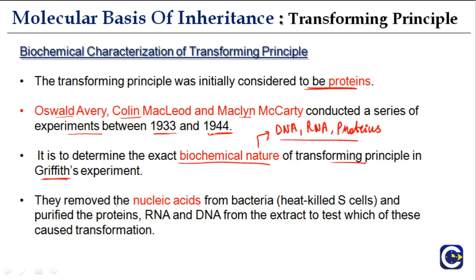So what they did is they removed nucleic acids from bacteria, heat killed S cells, and purified the proteins, RNA and DNA from the extract to test which of these caused transformation.